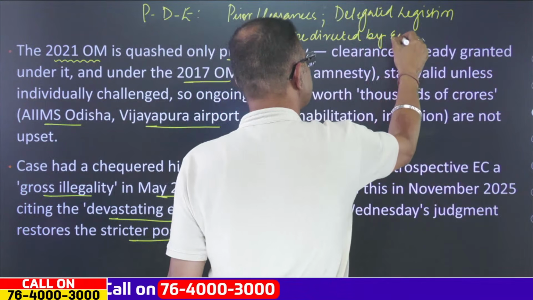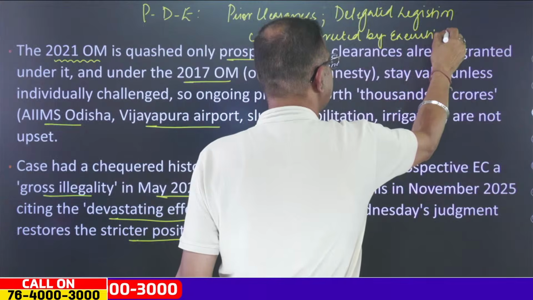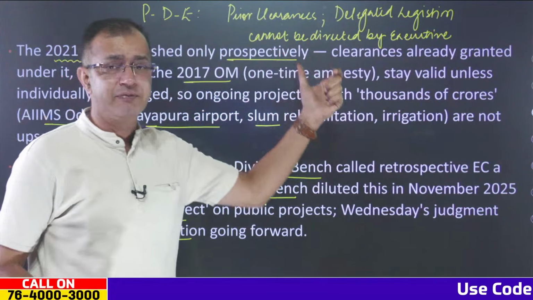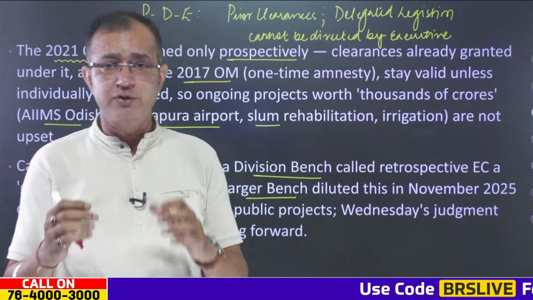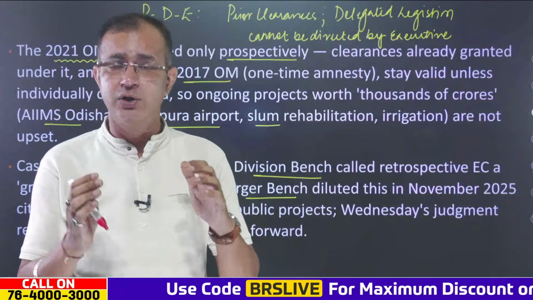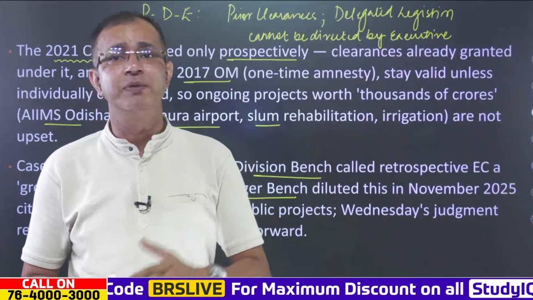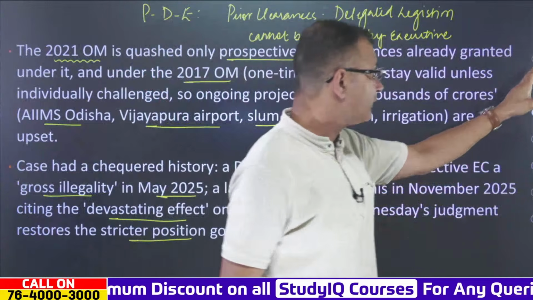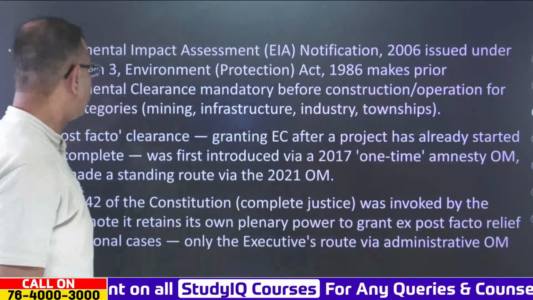That is what you have to remember from the complete perspective, because here the Supreme Court has clearly said that any office memorandum passed in violation of the act, the Environmental Protection Act, is invalid.